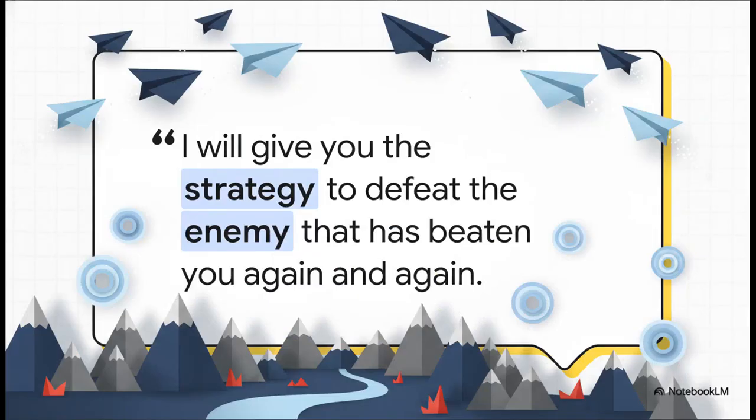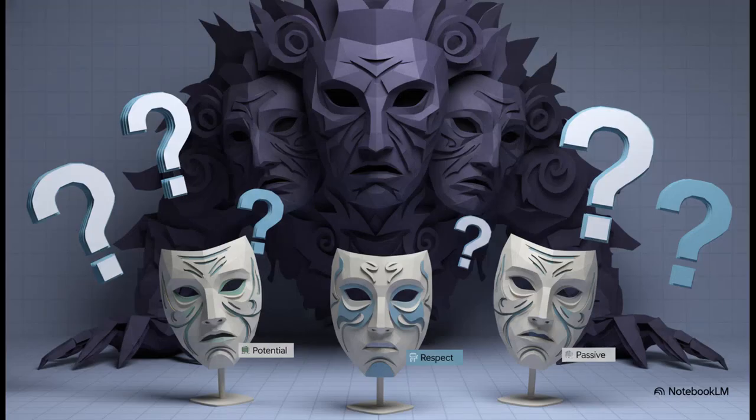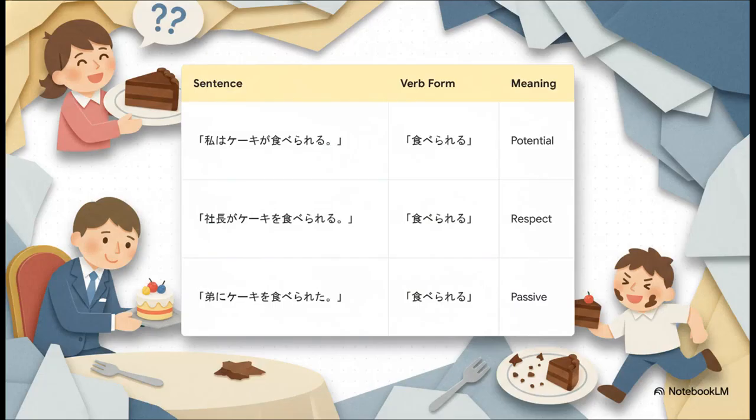I am your commander. Today, I am giving you the strategy to defeat the enemy that has beaten you again and again. Your enemy is rareru. It's always the same form, but it has different meanings. Is it potential, respect, passive? Are you confused? Good. That means you're ready to unlearn your bad habits and start learning properly. Today, I will train you until you can break through this wall. You will follow me.